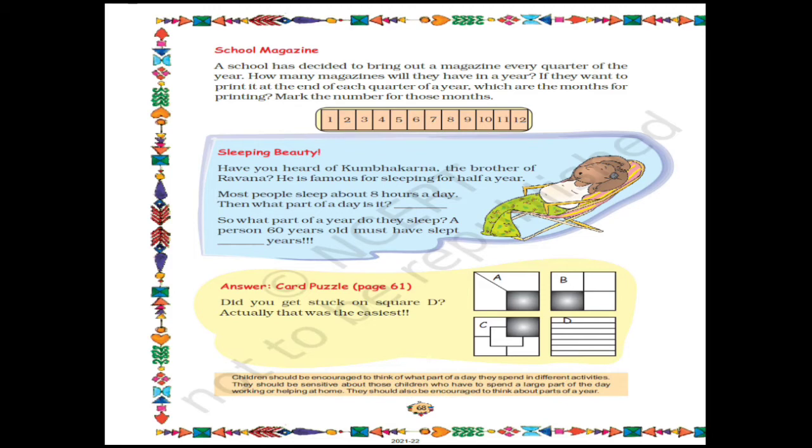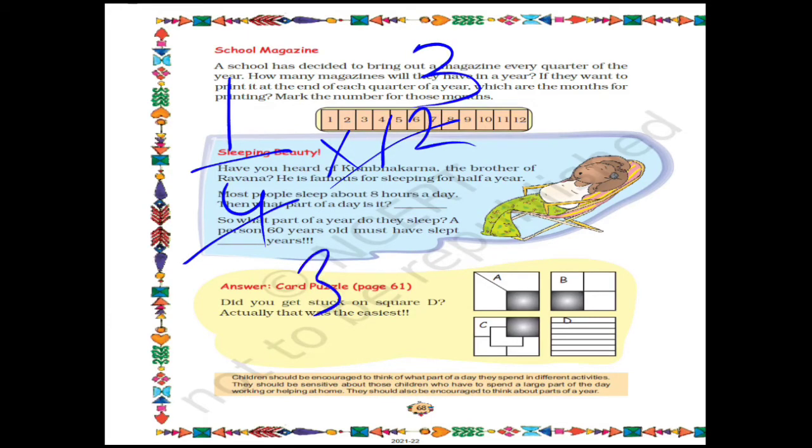We know that in a year there are 12 months, right? So a quarter of 12 months will be 1/4 into 12. 12 gets cut with 4, here comes 3. So the answer is 3 months. A quarter of a year will be 3 months.